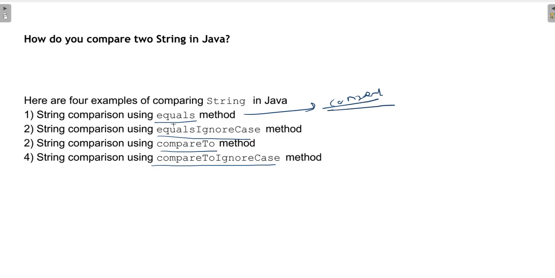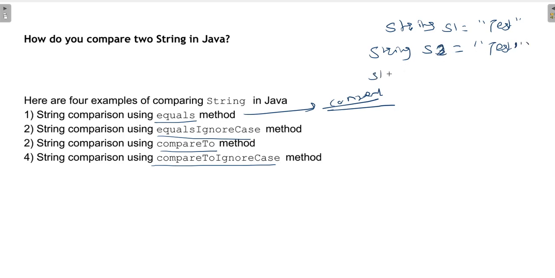Let's take an example: String s1 is equal to "test". String s2 equal to "test". Sorry, take s2.